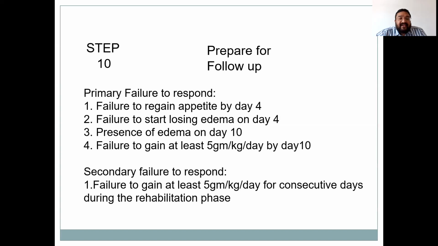Secondary failure to respond is said to be present when the child fails to gain at least 5 gram per kilogram per day for consecutive days during the rehabilitation phase.